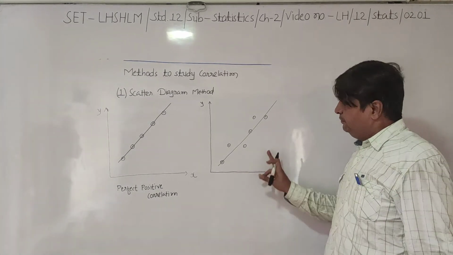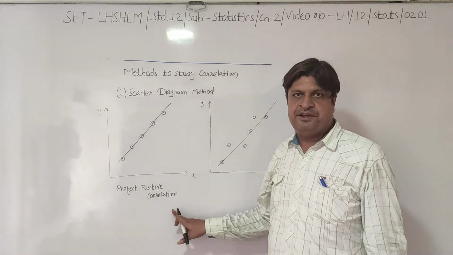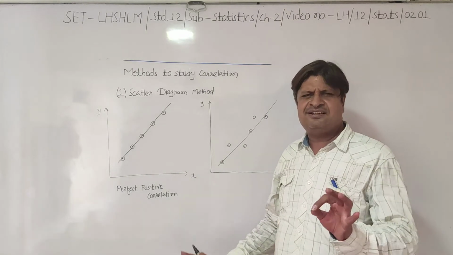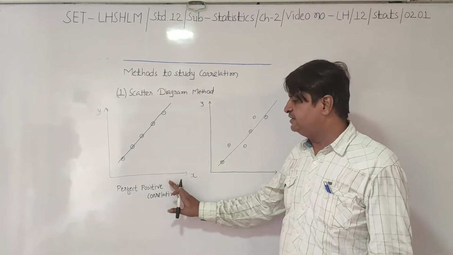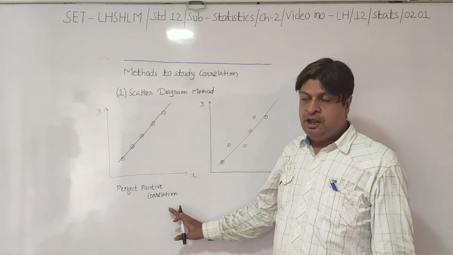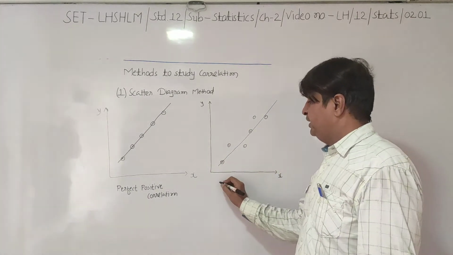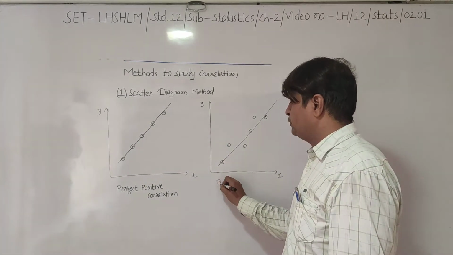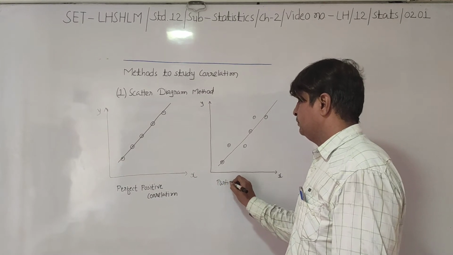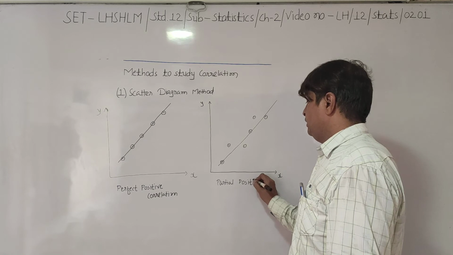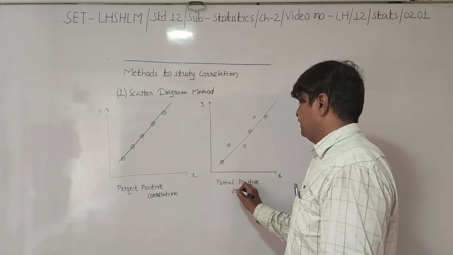So correlation is positive, definitely. Whenever movement is left to right upward, just keep one thing in mind, that there is a positive correlation. But all the points are not lying on the same line, so it is partial positive correlation. It's not perfect. It is partial positive correlation.